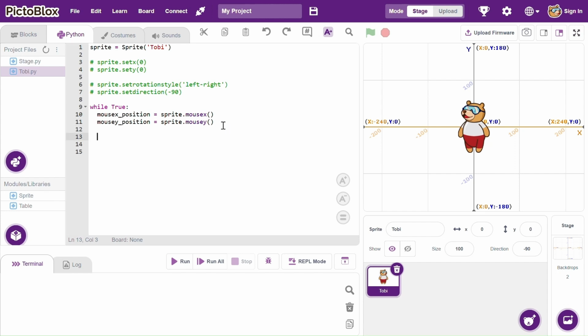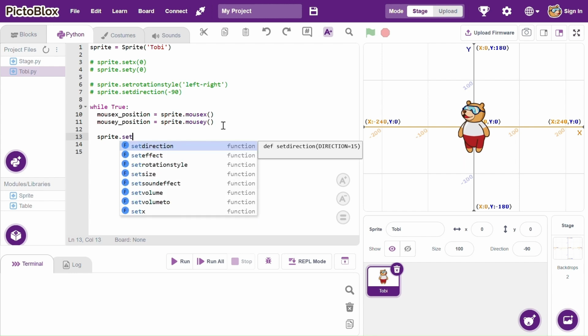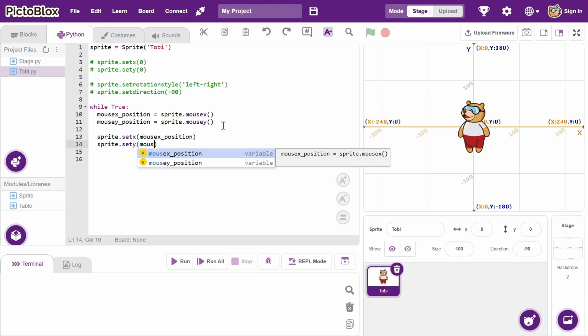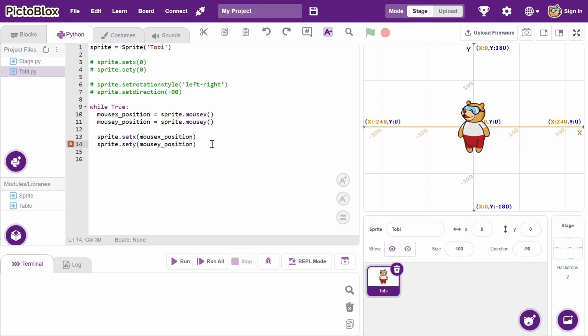So now what we are going to do is call the setx function. So we have a setx function and we have a setY function. So we're going to say sprite.setx, and we're going to put the mousex position here, and then we're going to say sprite.sety, and we're going to put the mouse y position here.